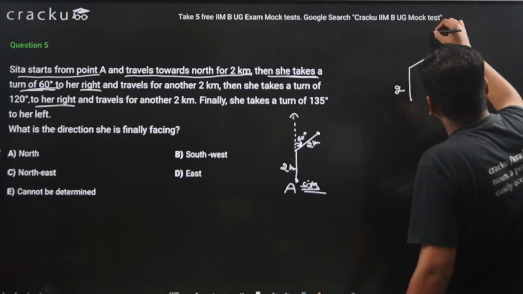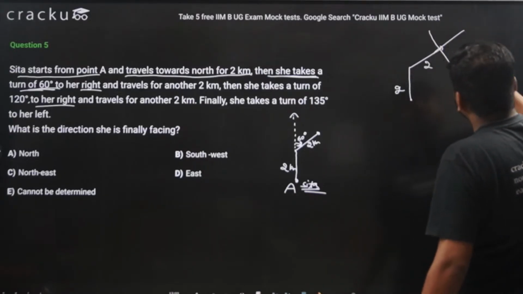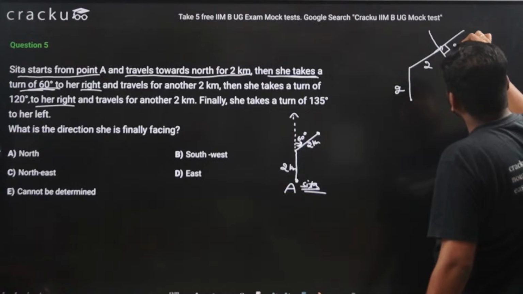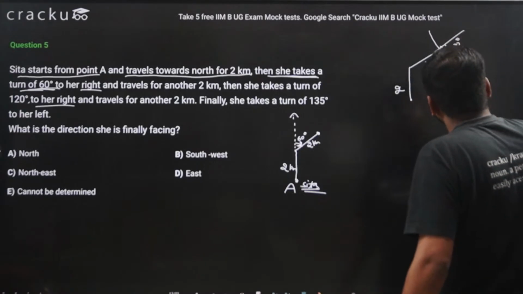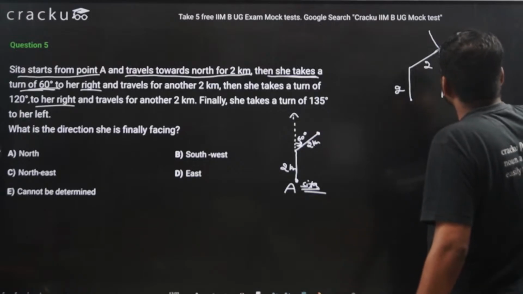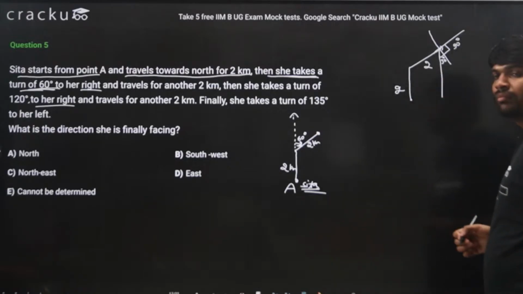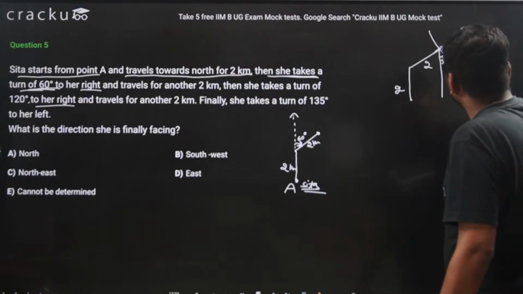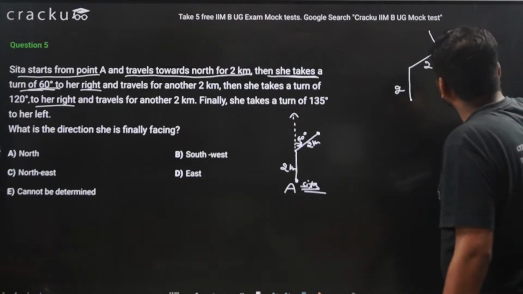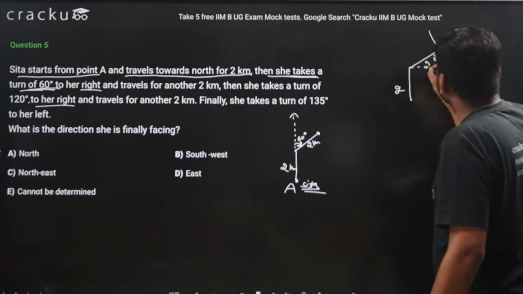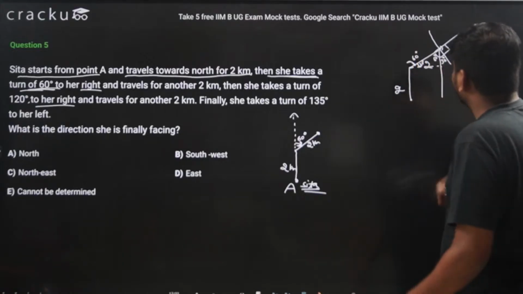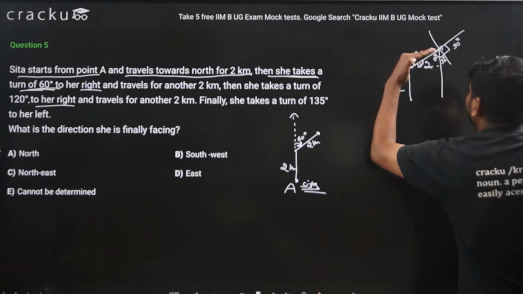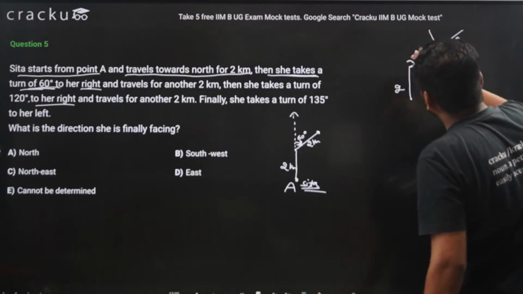If I draw the coordinate axis, this is 90 degree and 30 degree will be this. So this is 30 and this is 60. I know this angle is 30 degree. Why? Because this angle was 60 degree to the right. So this angle is 60 degree.